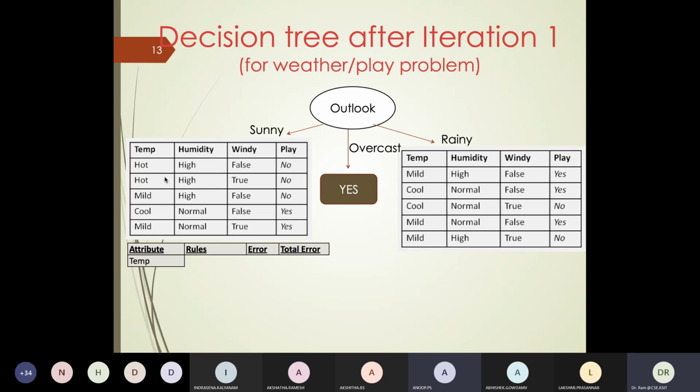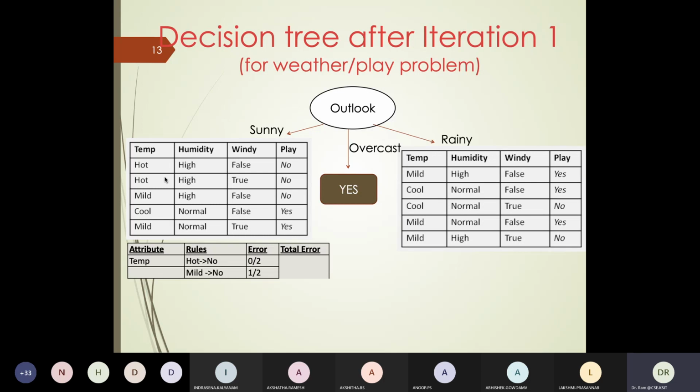Hot is no, 0 by 2. Hot is no, 0 by 2, perfect. What about other values? Mild, yes 1 by 2. I can do mild yes or I can do mild no, both are same because both give me 1 by 2. So mild yes could also be right, mild no could also be right.